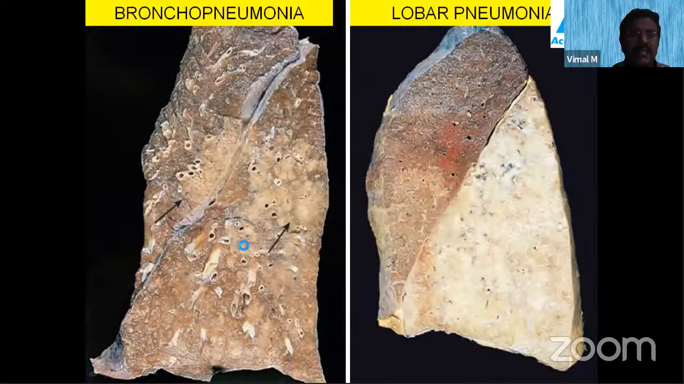Okay, yes, this is how the picture from Robbins looks. It shows you the features of bronchopneumonia and lobar pneumonia. You can see in the lobar pneumonia there is a continuous involvement. The entire lobe is affected. Whereas in bronchopneumonia, you can see here this patchy involvement. Okay, so in between you can see normal lung parenchyma, and here you can see the involvement of the consolidation, and especially around the bronchioles.